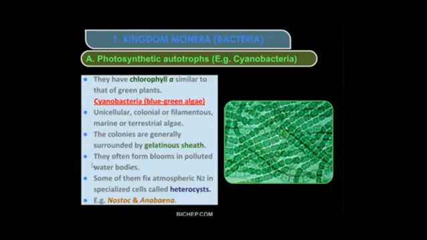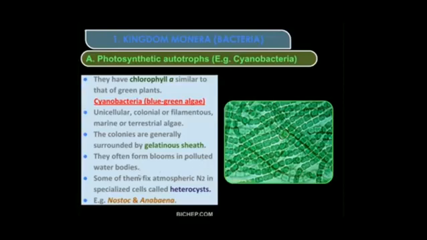Then they often form blooms in polluted water bodies. Polluted water bodies means, suppose a river is there, and beside that river one factory is there, and from that factory all the polluted water, with different chemicals present in it, is left into that river. The nitrogen, phosphorus, zinc, lead, all the chemicals.